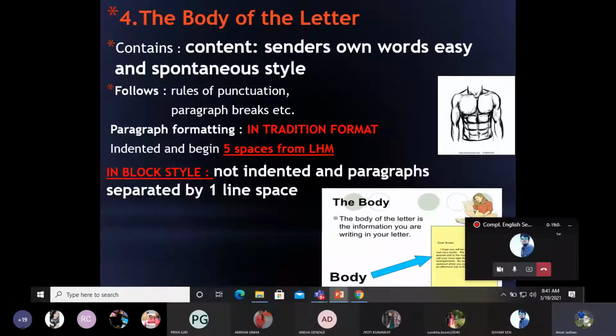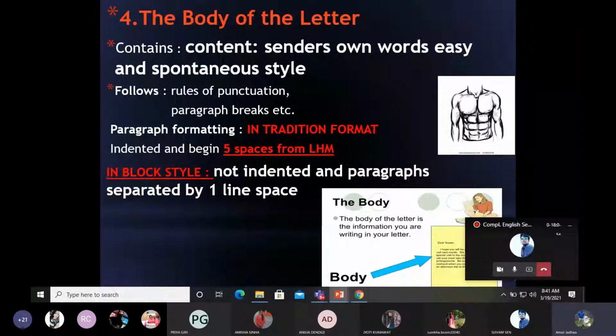But when it comes to informal letters, it is spontaneous. The style is spontaneous. Even the rules of punctuation and paragraphs are not strictly adhered to. Paragraph formatting is again the traditional one. We give an indented paragraph, that is 5 spaces from the left hand margin, and we have been using block style.